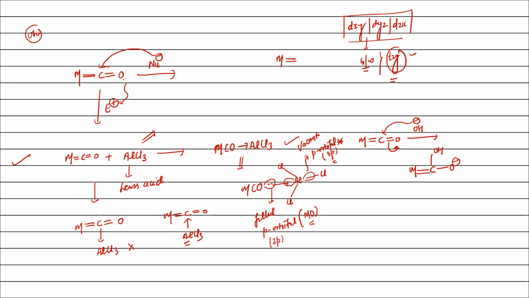Yes, sir. That is why in many exams a commonly asked question is: what is the nature of the HOMO of carbon monoxide? It is the non-bonding orbital that is largely localized on the carbon. It is one of the reasons that during bonding of carbon monoxide, it is the carbon which first binds with the metal as compared to oxygen, because the HOMO is largely localized on the carbon, which is of non-bonding type, right? Yes, sir. Shall we move ahead? Yes, sir. Okay.